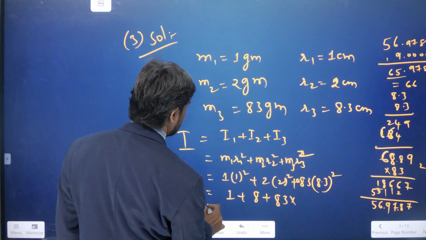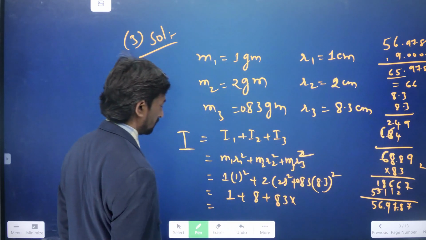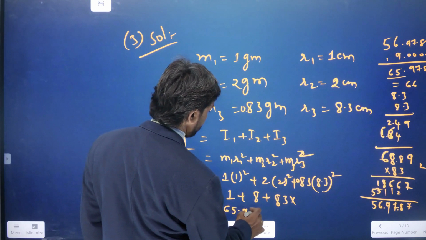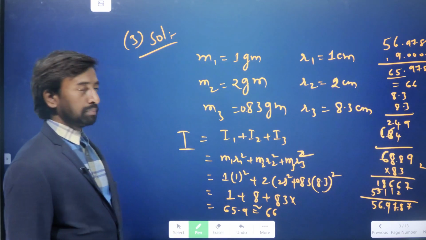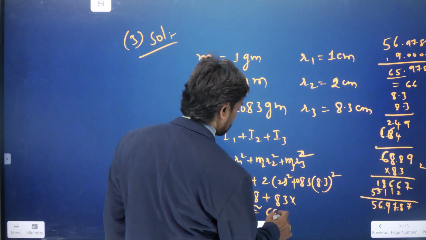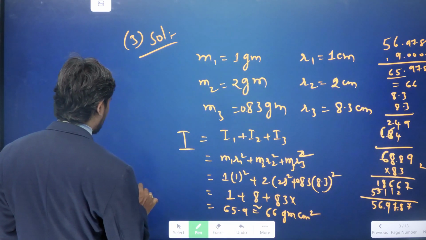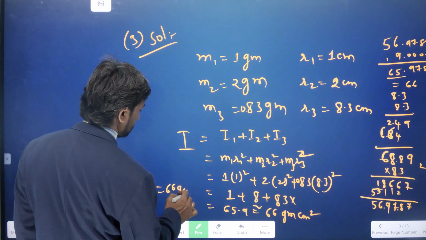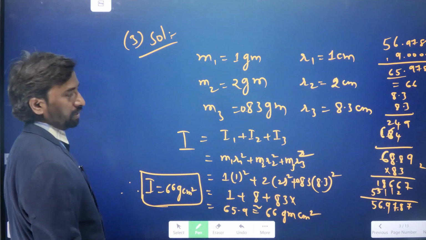So now here it changes, this is 0.8 grams and 8.3 centimeters. So we'll get that value as 65.9, that is approximately equal to 66 gram centimeter square. Therefore the total moment of inertia I is equal to 66 gram centimeter square. So this is the moment of inertia.